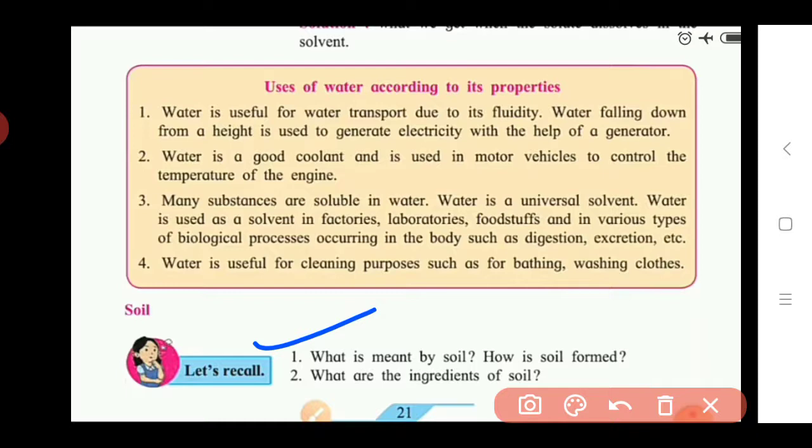So here we see the answers of these two questions. Okay, I hope you understand these answers. You can also read how the soil is formed in the 6th standard book.